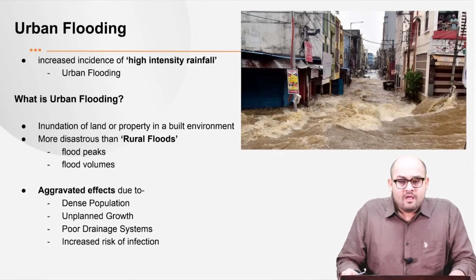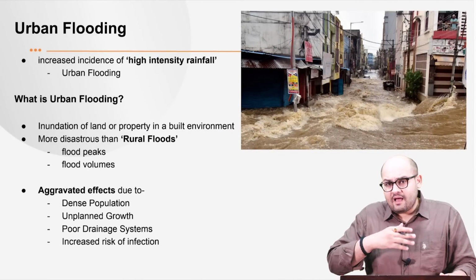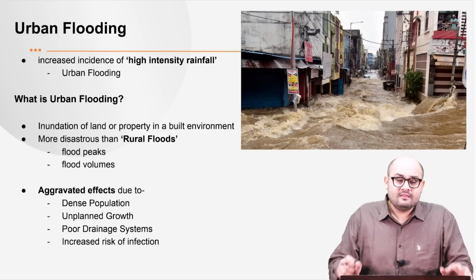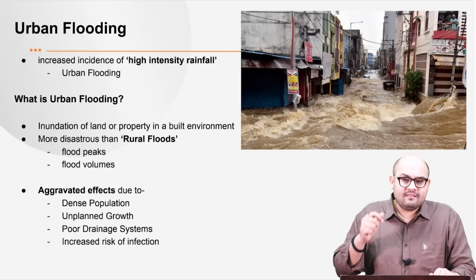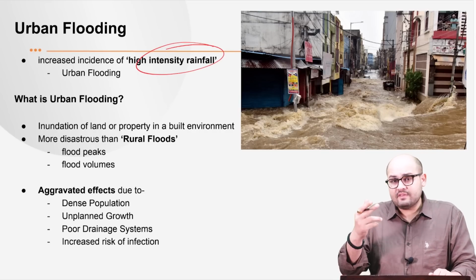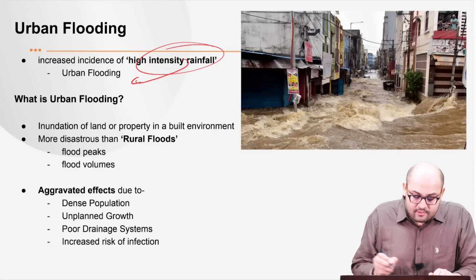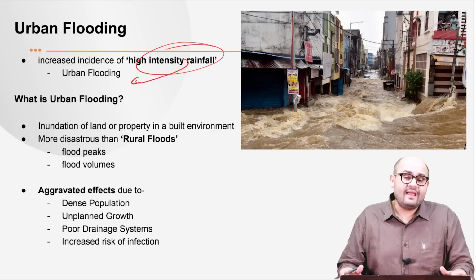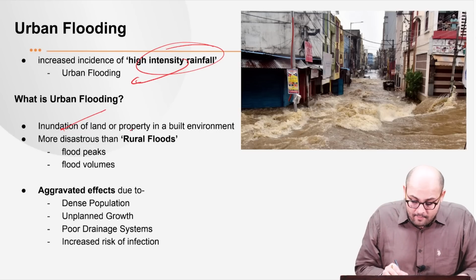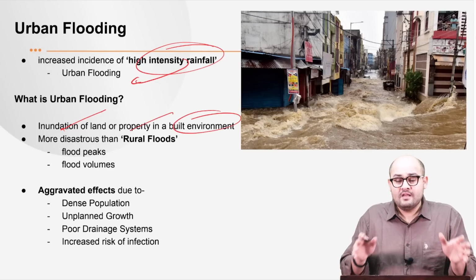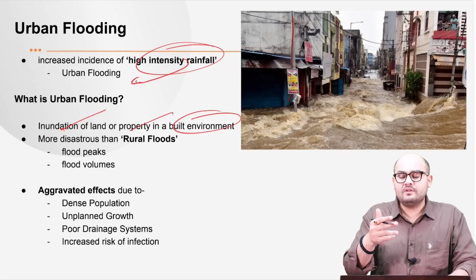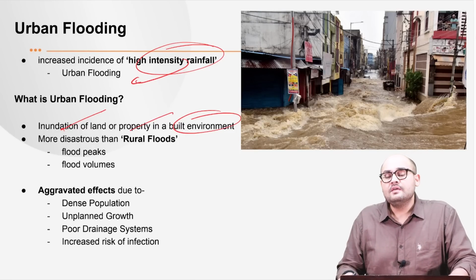Now, what we have seen is that in the last decade, there has been an increasing intensity of the rainfalls. The frequency has been increasing, right? And that is what is causing high intensity rainfalls, because of the climate change. And that is obviously leading to urban flooding. So how to define urban flooding? See, it is basically the inundation of land or property in a built environment, right? So here the differentiating factor lies with respect to the built environment. How can you differentiate rural flooding from urban flooding?